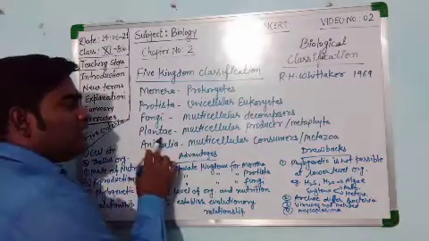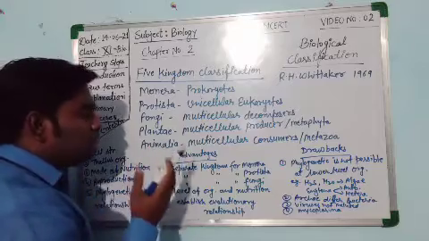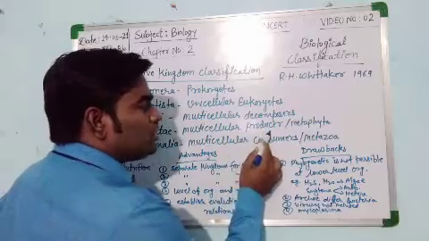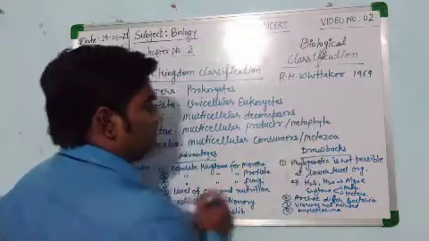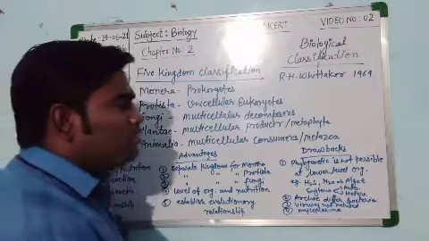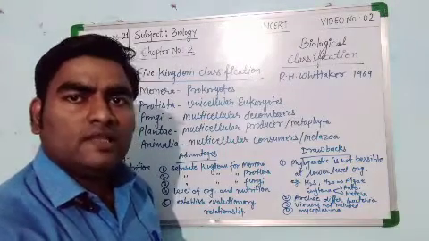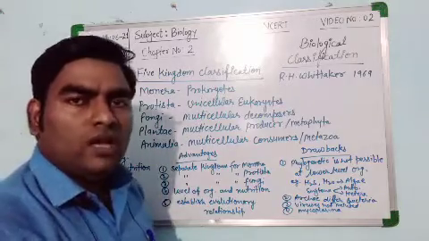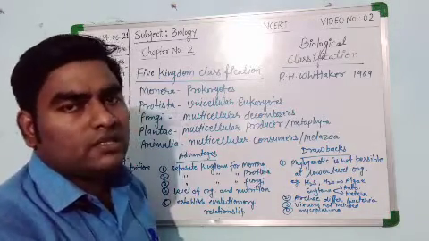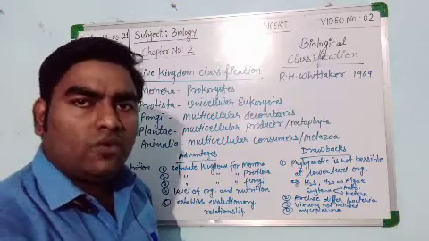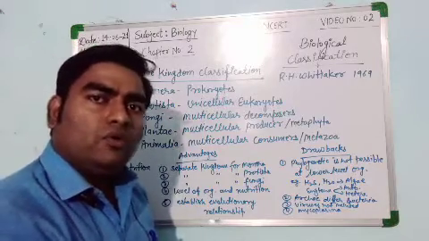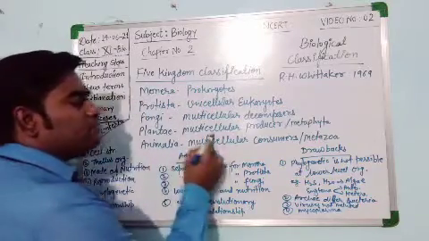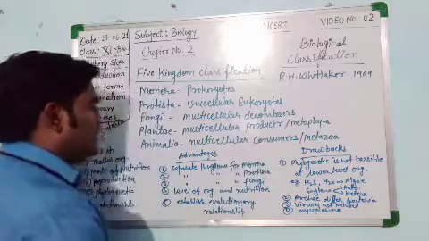Then the kingdom Plantae has green pigment or green colored plants and they are multicellular producers, also known as metaphyta. They synthesize food by the process of photosynthesis. Some exceptions also occur, like insectivorous plants. They eat insects for their nitrogen requirement because they grow on marshy land. But the majority of plants are multicellular producers.